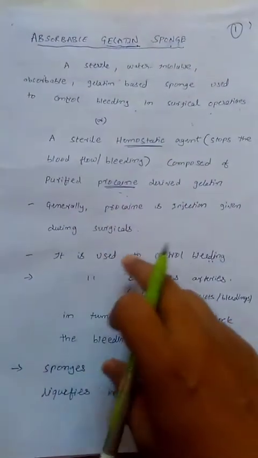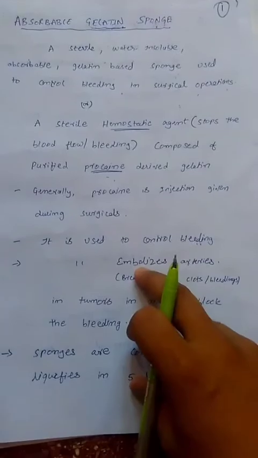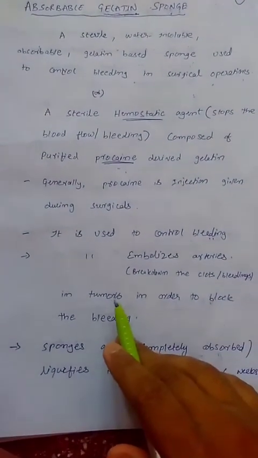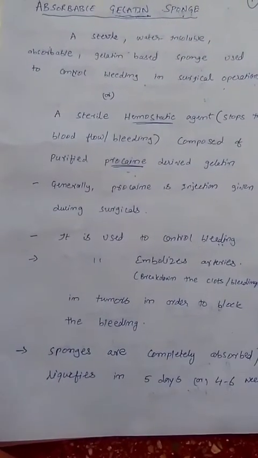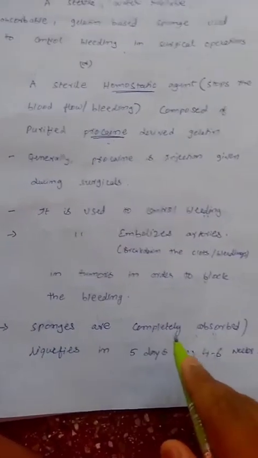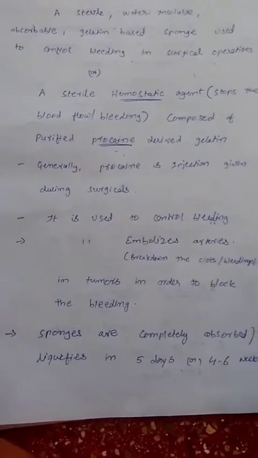It is used to control the bleeding. It is used to embolize the arteries. Embolize means to block them with small pieces. It is also used in cancer treatment, where in cancer cells it may block or stop the bleeding. The sponges are completely absorbed, liquefying in 5 days, and complete absorption may take 4 to 6 weeks.